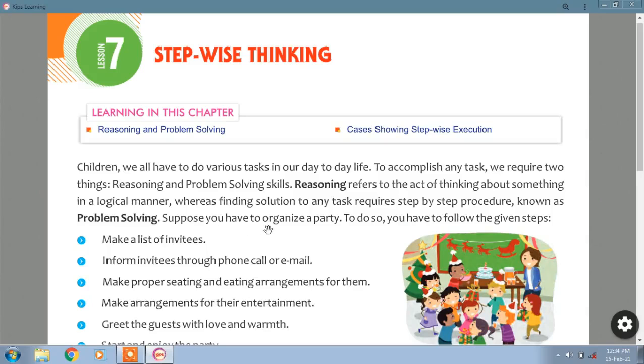Okay, suppose you have to organize a party. To do so, you have to follow the given steps. Just imagine, now you want to arrange one birthday party at your home, and what are the steps you are going to follow to make that party successful? So what are the steps? While celebrating birthdays, you have all seen them, but you have not observed the steps that you are following. Okay, see here, the steps are given.